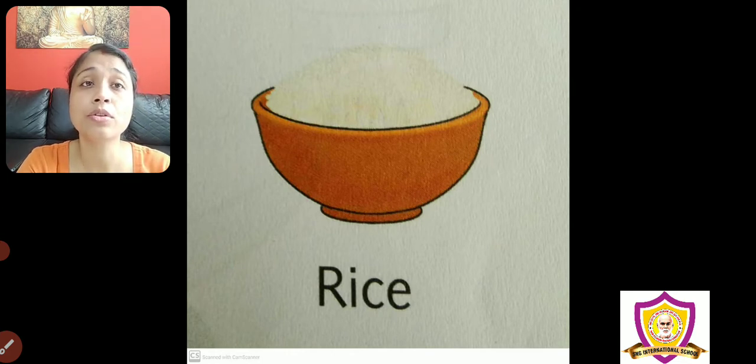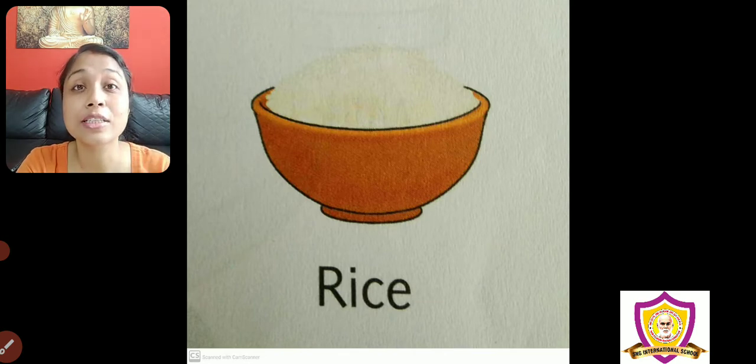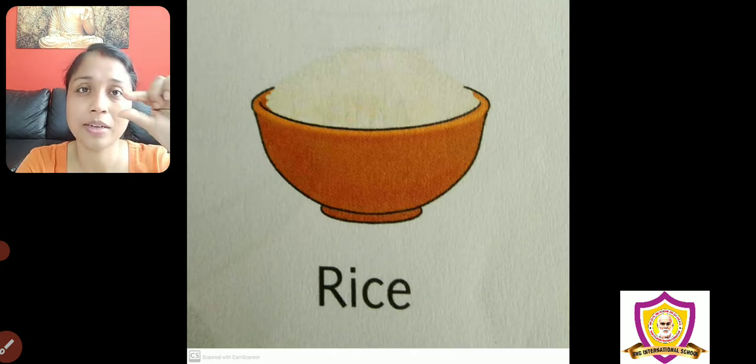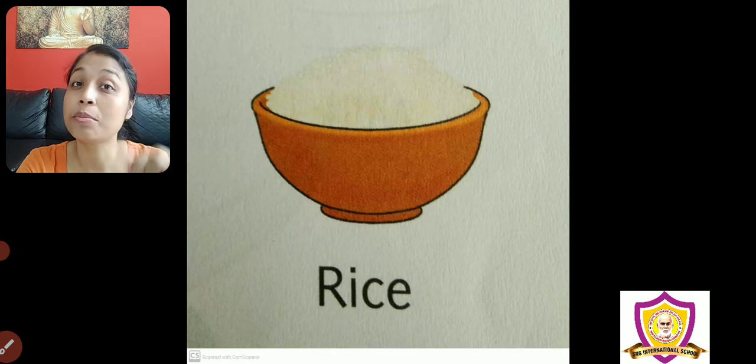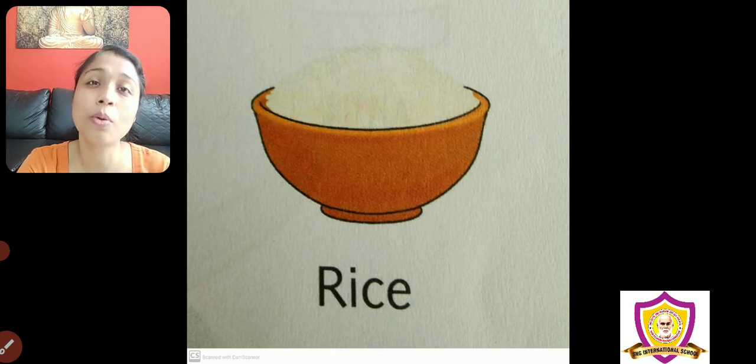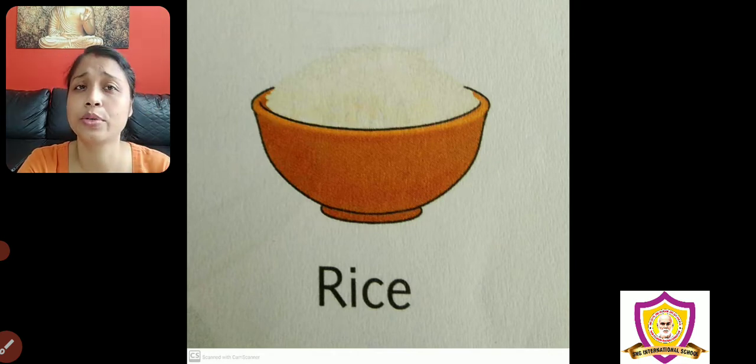Similarly, poha. Do you know, children, what is poha? Actually, poha in English is called flattened rice. Means we make the rice flat, usko flat karte hain, so it becomes poha. So poha is also a product that we get from rice. Now rice and wheat, both we get from plants.